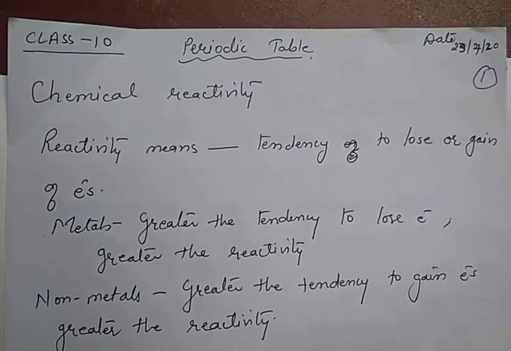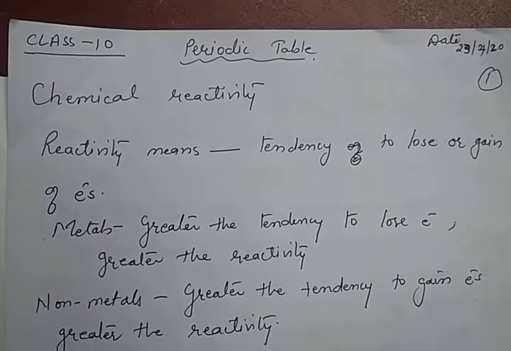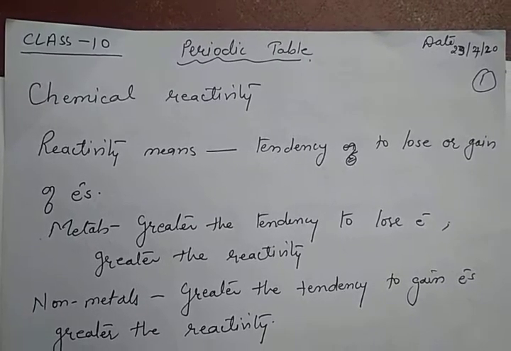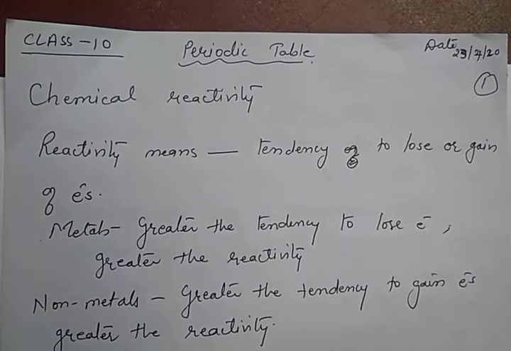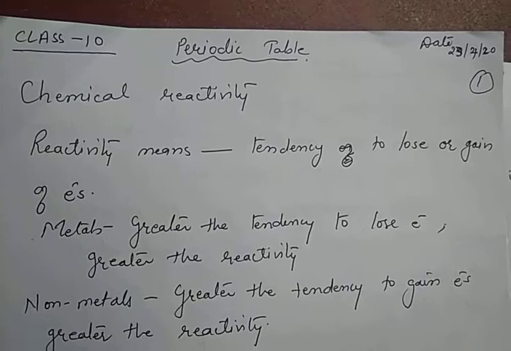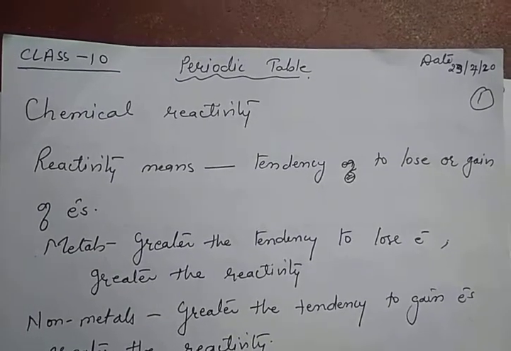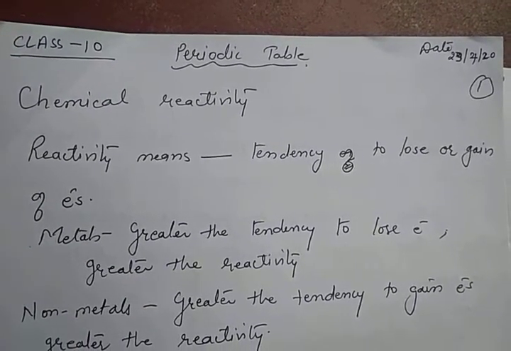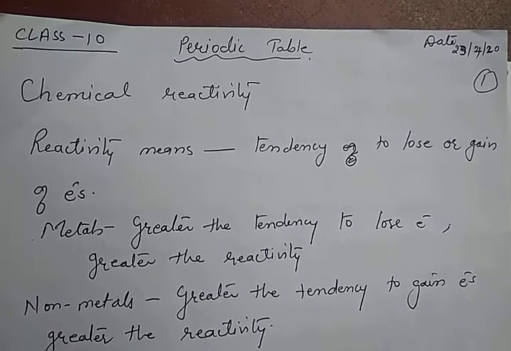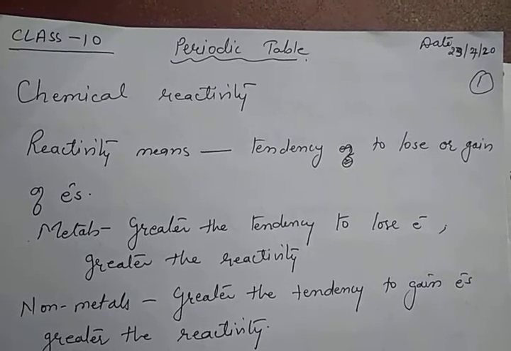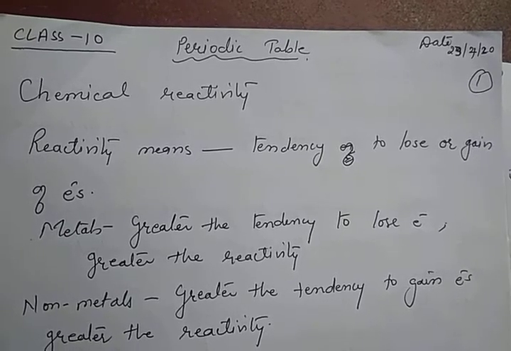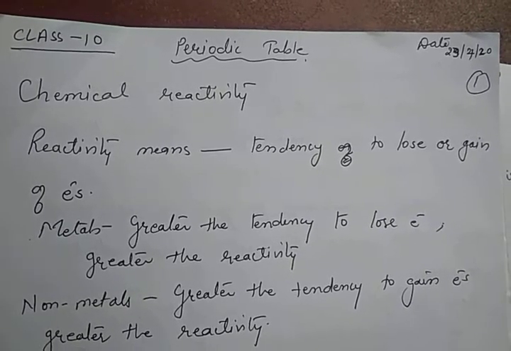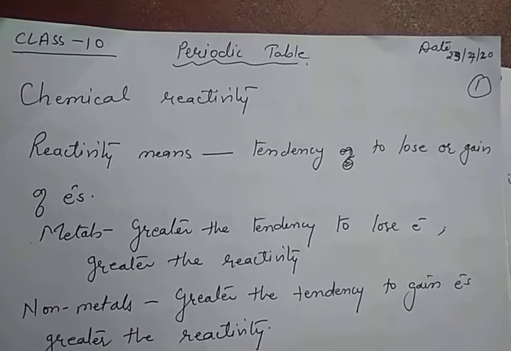In the last period we completed the metallic and non-metallic character. Metallic character is the tendency to donate the electron. Non-metallic character is the tendency to gain the electron. Actually, these two tendencies of donating and accepting the electron decide the reactivity of an element. If an element easily donates the electron, it means it is most reactive. If an element easily accepts the electron, it also means the element is most reactive.